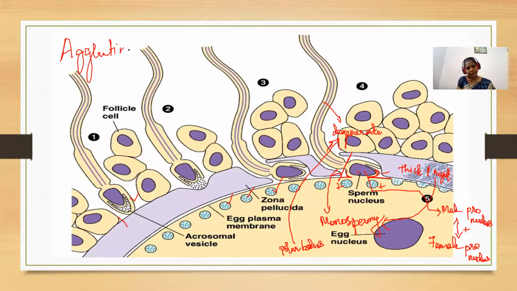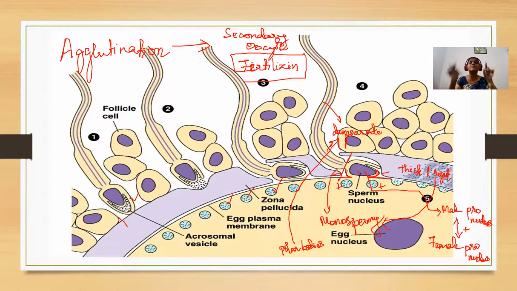The secondary oocyte will have a glycoprotein called fertilizin. This is the glycoprotein present on the surface of the secondary oocyte.